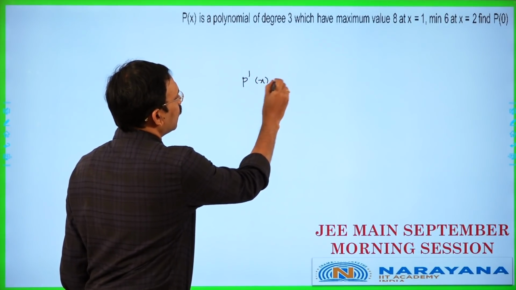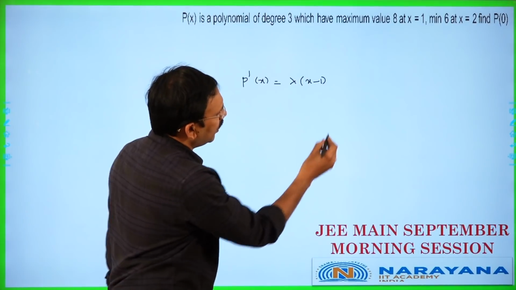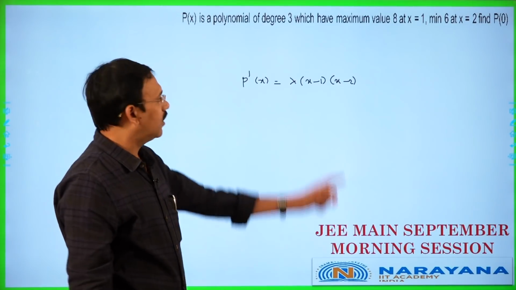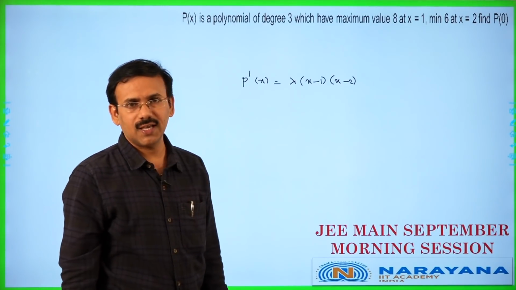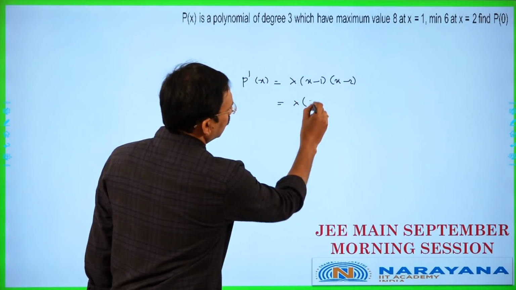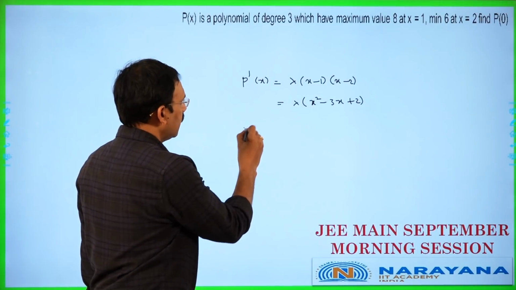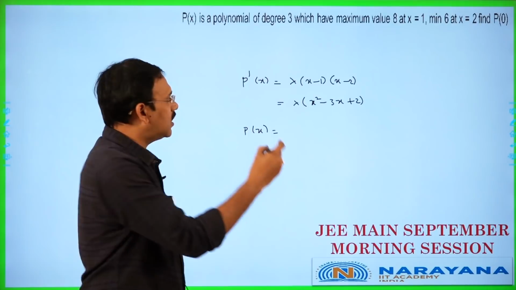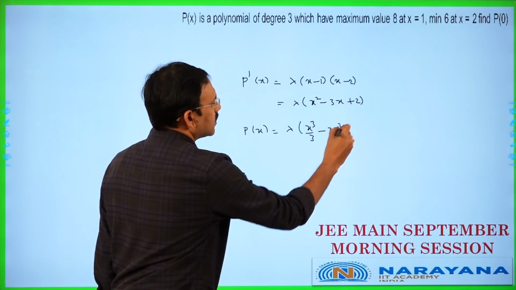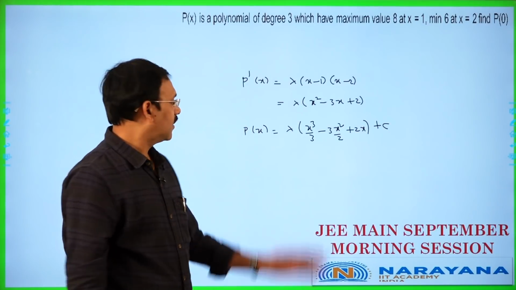p dash x is equal to some lambda into x minus 1 into x minus 2, we can take. So this is going to be 0 at 1 and 2, whose derivative p dash x is going to be lambda into x square minus 3x plus 2. Now from this, p of x can be taken by integrating: lambda into x cube by 3 minus 3x square by 2 plus 2x plus c. This is p of x.